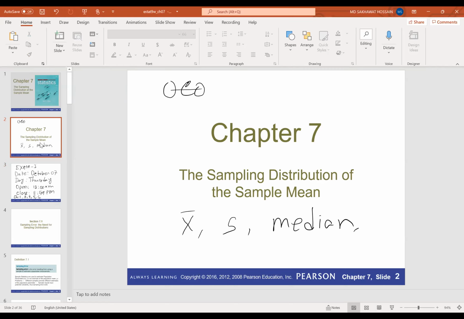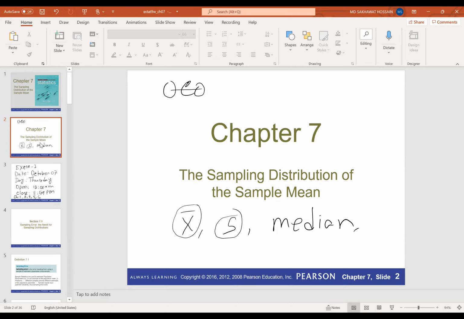These come from the sample. X bar is a statistic. If we construct a distribution for X bar, that will be called the sampling distribution of the sample mean. If we construct a distribution for the sample standard deviation, that will be called the sampling distribution of the sample standard deviation.